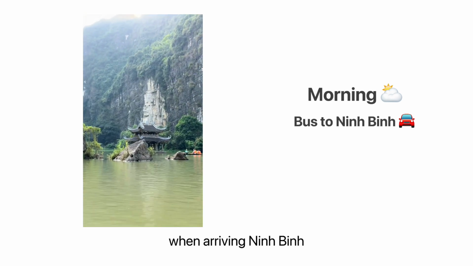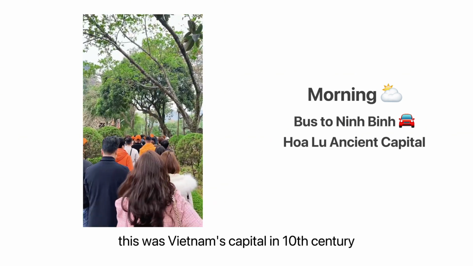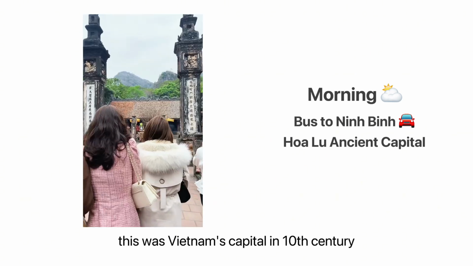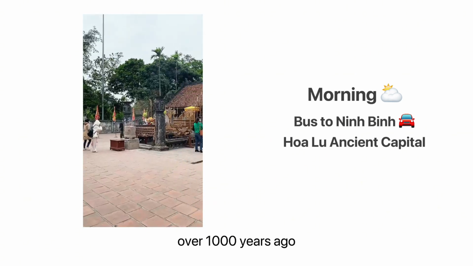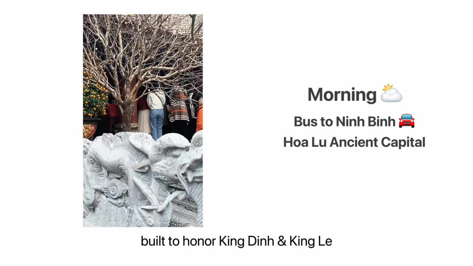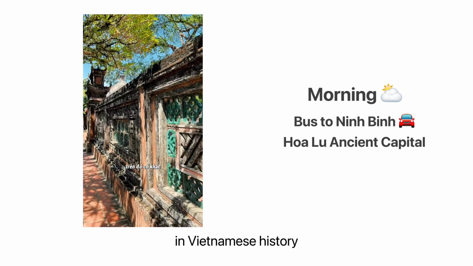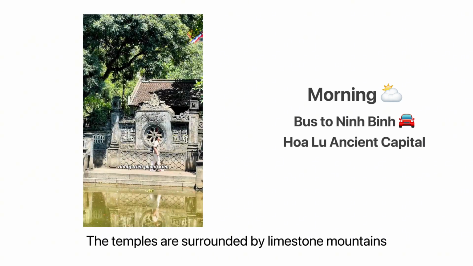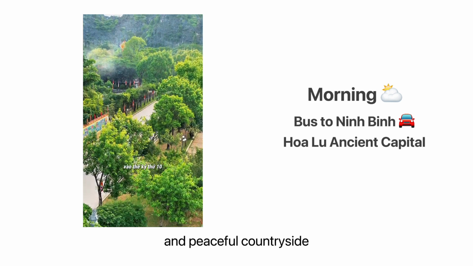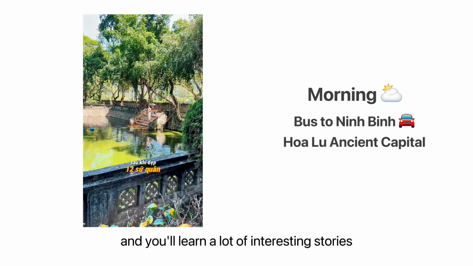When arriving in Ninh Binh, the first stop is Hoa Lư ancient capital. This was Vietnam's capital in the 10th century, over 1,000 years ago. You get to visit 2 old temples built to honor King Dinh and King Lê, 2 very important figures in Vietnamese history. The temples are surrounded by limestone mountains and peaceful countryside. It's a calm and spiritual place, and you will learn a lot of interesting stories.